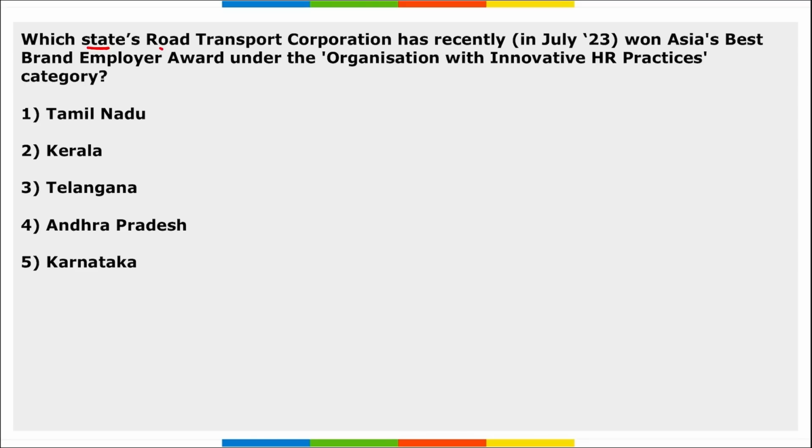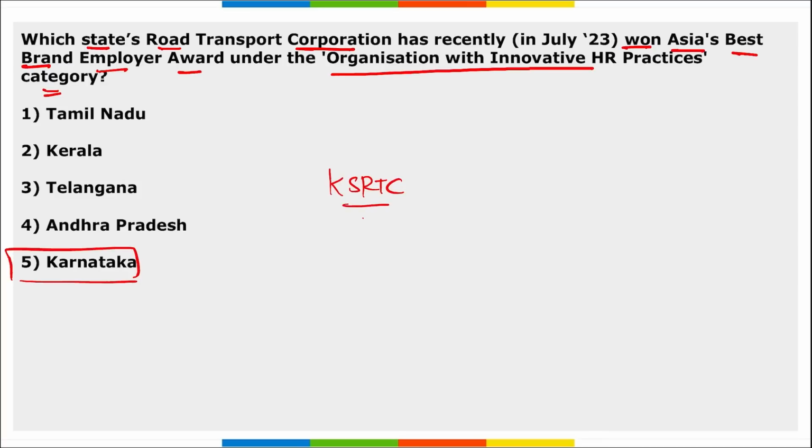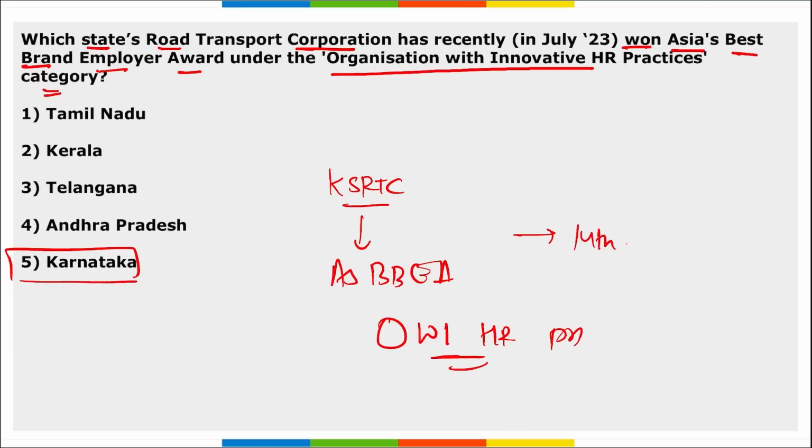Next, which state's road transport corporation has recently won Asia's Best Brand Employer Award under the Organization with Innovative HR Practices category? It is Karnataka. Correct. I repeat, Karnataka State Road Transport Corporation. It has won Asia's Best Brand Employer Award under the category Organization with Innovative HR Practices. Right. This award was announced during the 14th edition of the Asia Brand Congress that was held on Tuesday, and it was presented on 17th of August in Singapore.